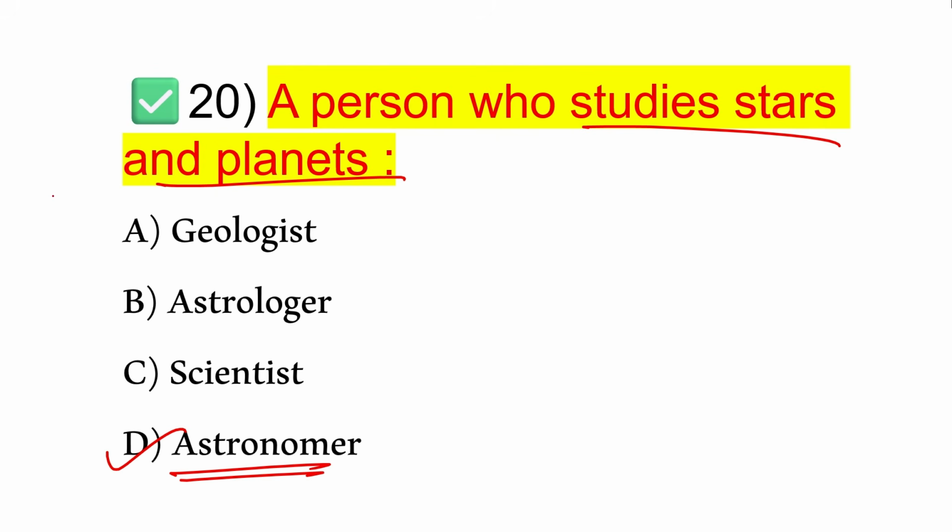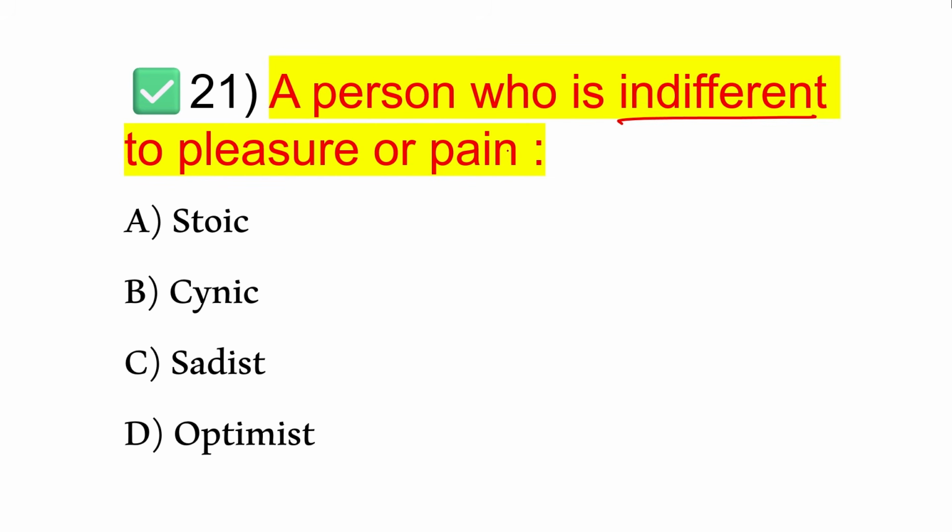Okay. So look at the other options. What is a geologist? So a geologist always studies about the earth, rocks and minerals. Okay. What is astrologer? So an astrologer predicts the future. Okay. Next. A person who is indifferent to pleasure or pain. That is option A, stoic. So the word stoic generally suggests someone who is very adamant, very firm. Okay. Who remains unaffected by pleasure or pain and shows strong self-control over emotions. That is called a stoic person.